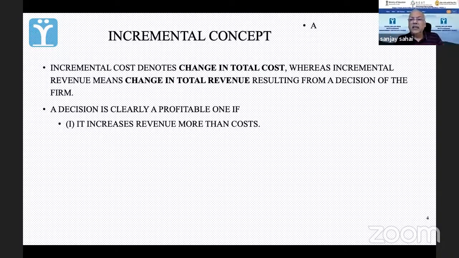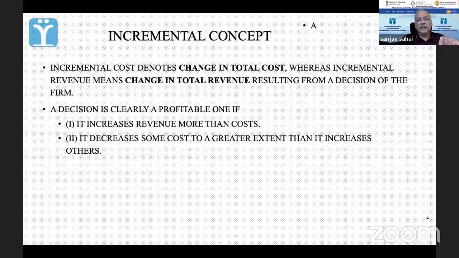आपने प्लान किया कि 100 यूनिट और बनाया जाए. ये जो 100 यूनिट आप बना रहे हैं, इस पर खर्च होगा. And then later on you will sell this. Because of that you will get some revenue. If that extra revenue is more than the extra cost, then your decision is a good one. Obviously, because you have increased your profit.